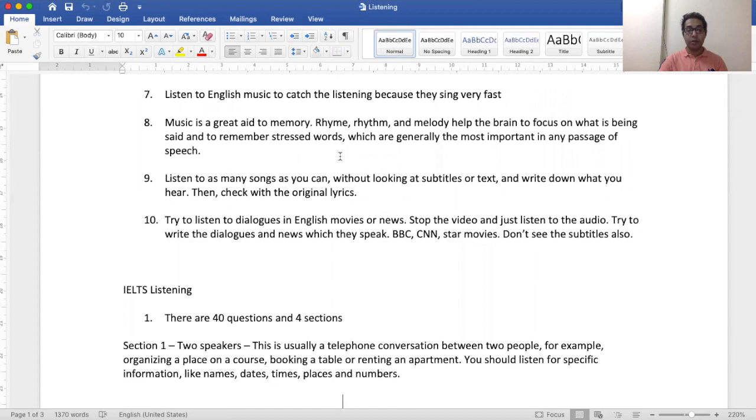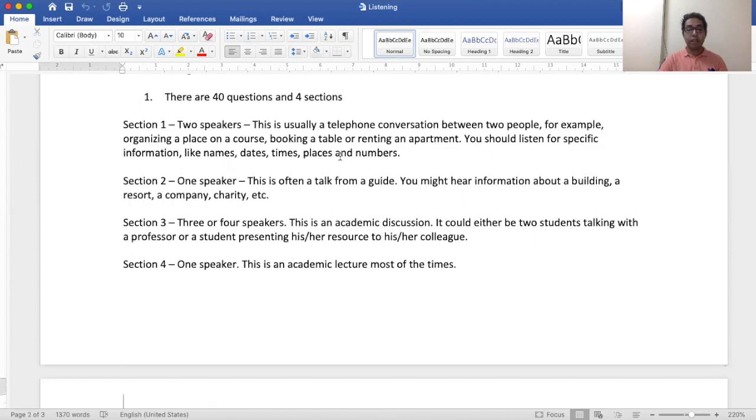Now there are 40 questions and 4 sections. In section 1, two speakers are talking among each other. Most of the times it's a phone conversation between two human beings. For instance, they want to organize an area for some important program, for some important project. They want to rent an apartment. So you have to hear specific information such as names, dates, times, numbers, etc.